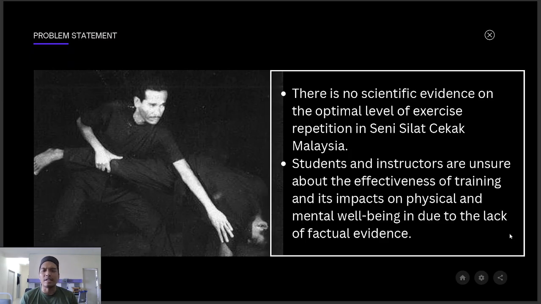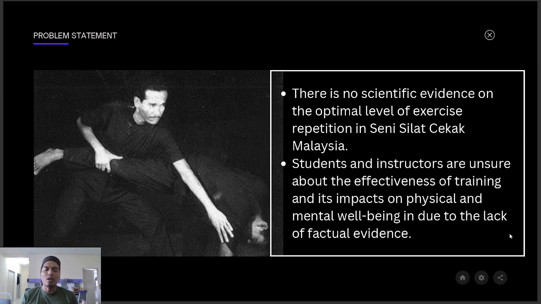The problem statement is there is no scientific evidence of the optimal level of exercise repetition in Seni Cekak Malaysia. So we have to find out whether it is true that Seni Silat Cekak Malaysia is the best martial art in Malay and in Malaysia. Students and instructors are unsure about the effectiveness of training and its impacts on physical and mental well-being due to the lack of actual evidence.